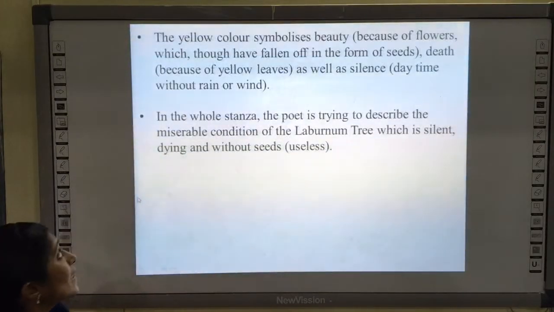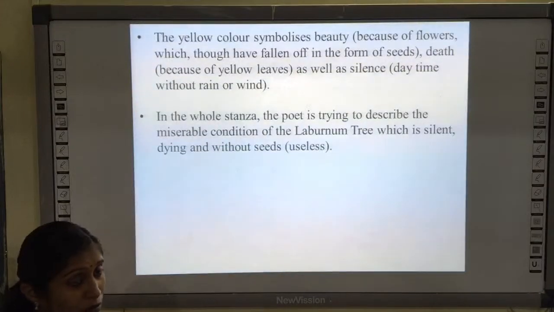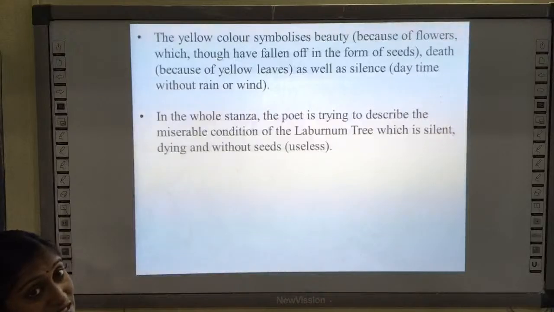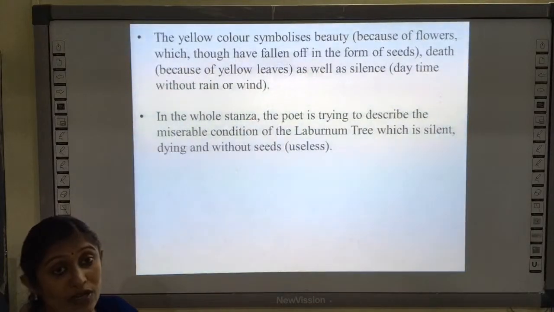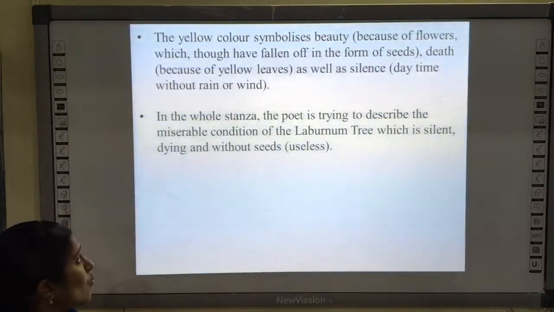The yellow color symbolizes beauty because the flowers are very beautiful, though they have fallen off in the form of seeds. Death, because of the yellow leaves. The yellow leaves are getting old and they are about to fall. So it symbolizes death. As well as silence. Why? The daytime without rain or wind. It is the daytime without any rain, without any noise, without wind.